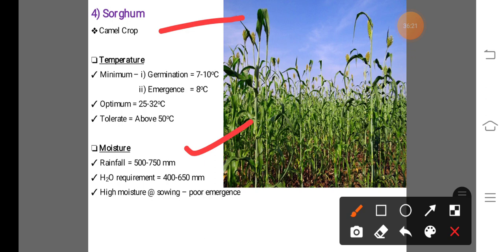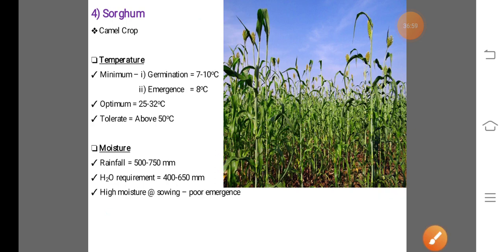Also, the total water requirement of the sorghum crop is near about 400 to 650 mm. And high moisture at sowing can reduce the emergence percentage, that means poor emergence occurs due to high moisture available at the sowing time of the sorghum crop. So this is about the climatic requirement of the sorghum crop.